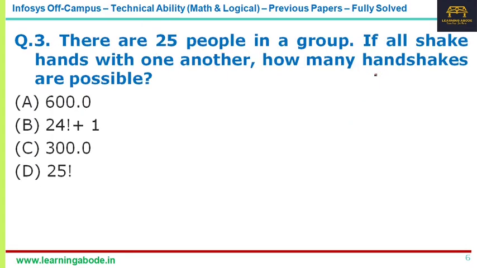Now the third question: there are 25 people in a group. If all shake hands with one another, how many handshakes are possible? This is again a popular question. You can treat this as a combination based question or as a sigma n minus 1, the summation of n minus 1. You can treat it both ways. It's a very popular question.